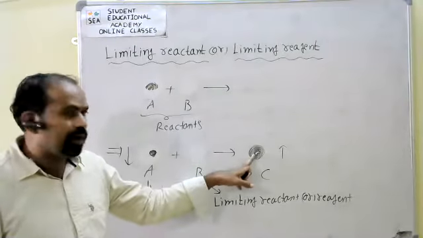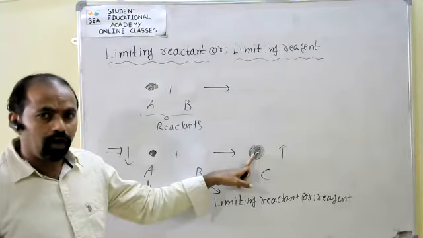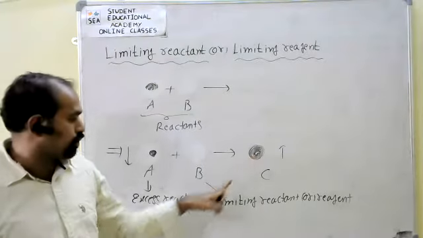How much amount of product is formed is decided by which reactant? The limiting reactant.